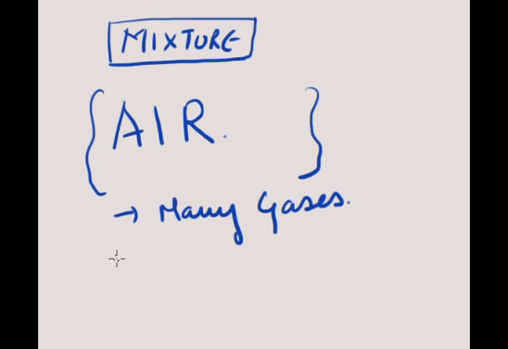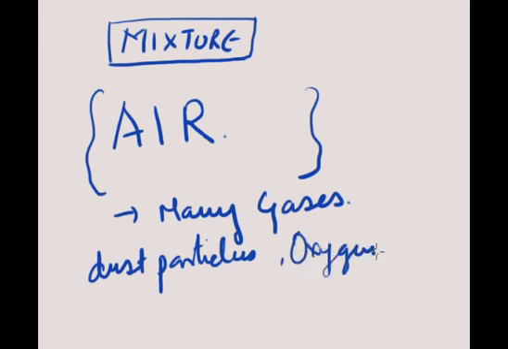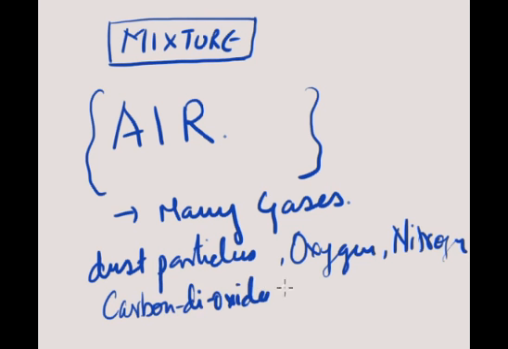It has many elements, dust particles. It has oxygen in it, it has nitrogen in it, there's carbon dioxide. Yes, it is a compound in a gaseous form.